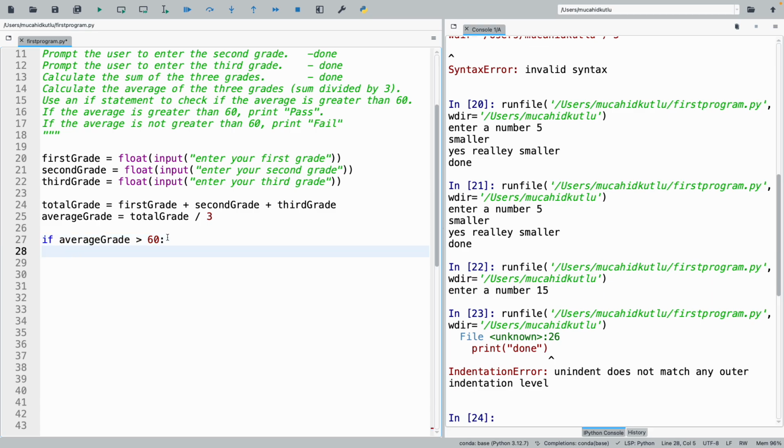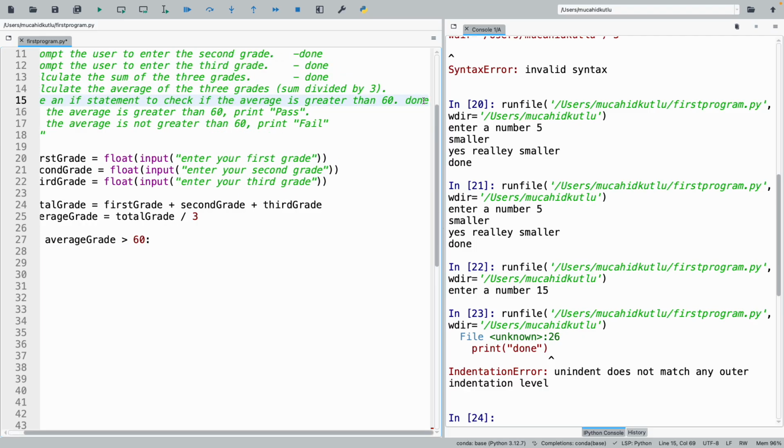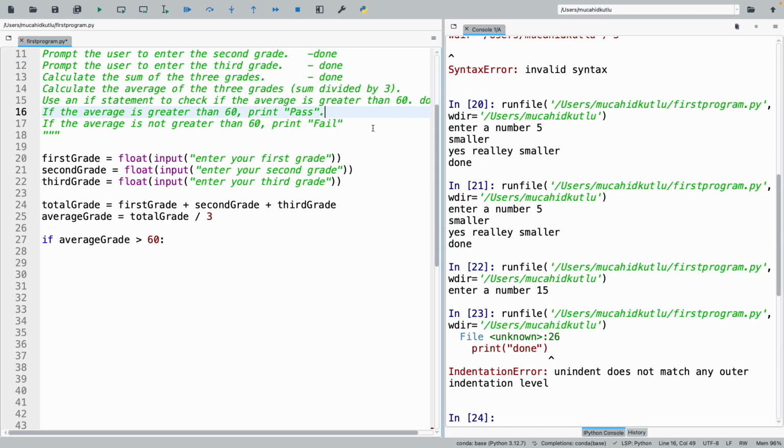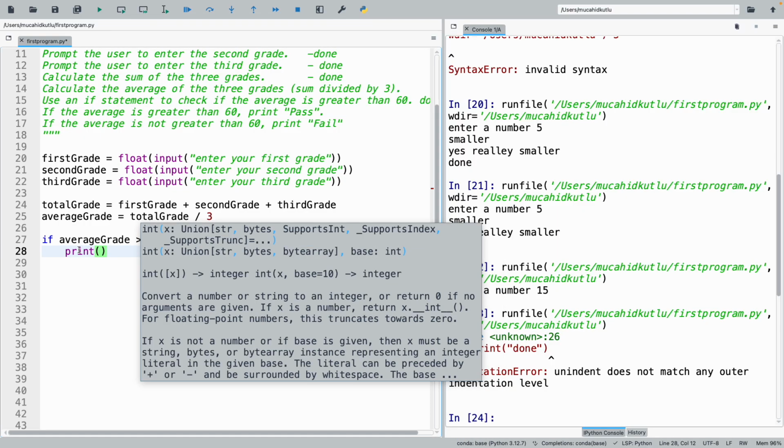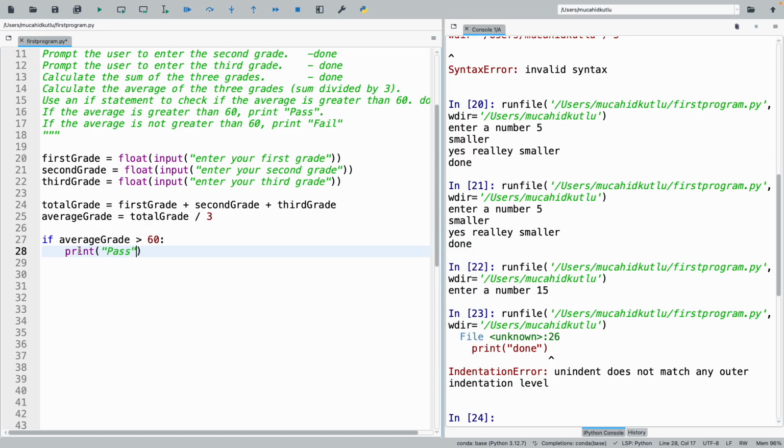Then, okay, now I actually did this part. Use an if statement to check this part. I did this, so I'll put also here done. Then, if the average is greater than 60, print pass. So basically, I should write print pass here. Then, okay, now I'm here. What should I do?